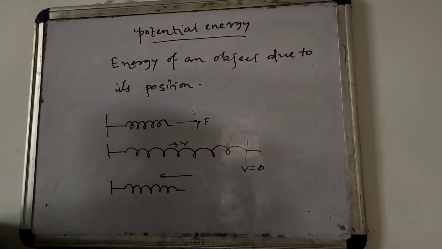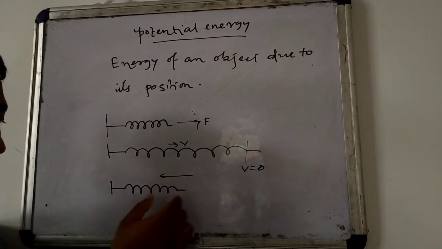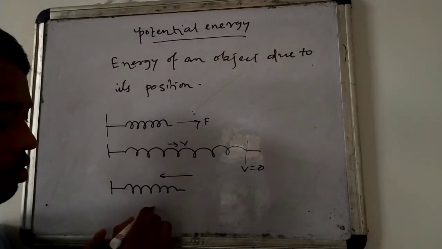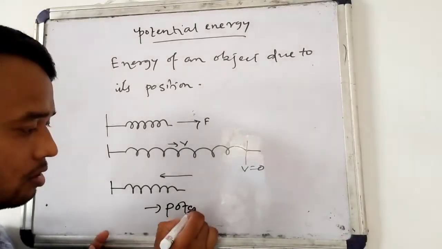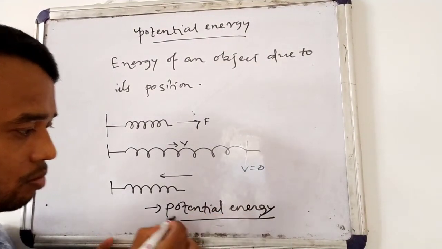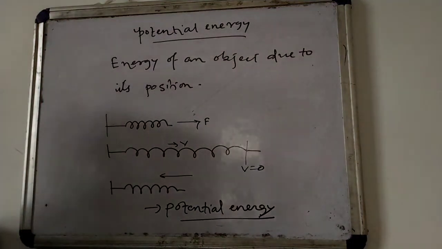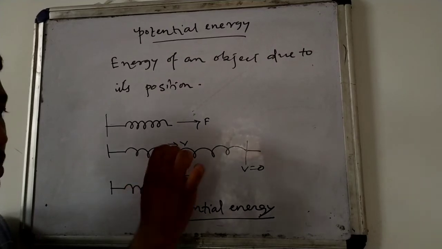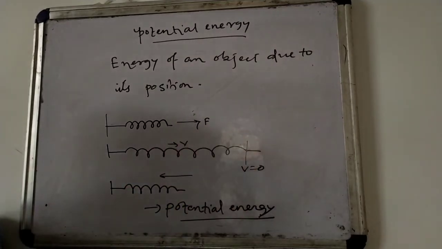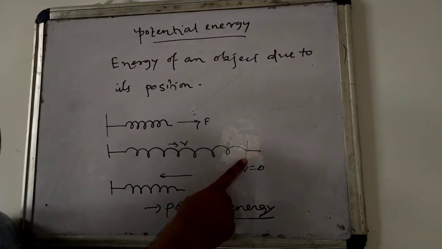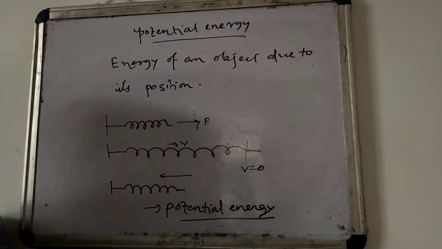The energy which is responsible for it coming back to its original shape is called potential energy. That means the kinetic energy which was developed in stretching the spring is converted into potential energy at this point when we stop applying the force.